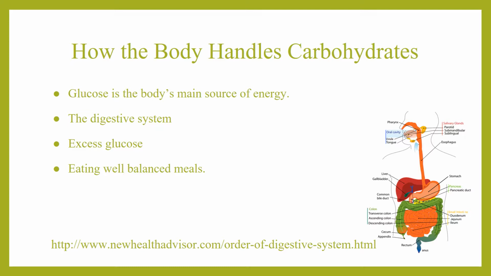Once the sugars are broken down, the endocrine system gets to work by regulating blood sugar. After a meal, when the blood sugar is high, insulin goes in and stores the excess in cells. With a balanced meal with carbs, protein, and fiber, you can prevent rapid rises and falls in blood sugar.